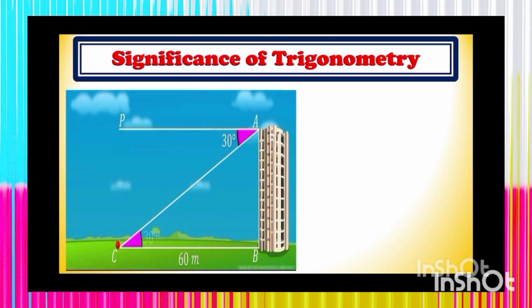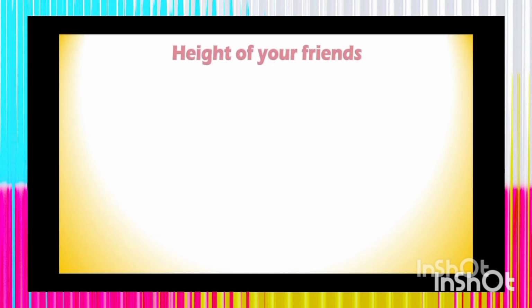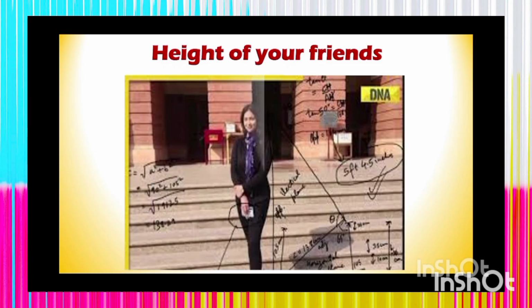You can see, my dear students, here is a tall building. Can we find the height of the building? It is only possible due to the knowledge of trigonometry, and without it, it is not possible. So trigonometry has great importance in finding the height of a building. You can also find the height of your friends. So interesting: without a measuring tape, with the concept of trigonometry, you can find the height of your friends.